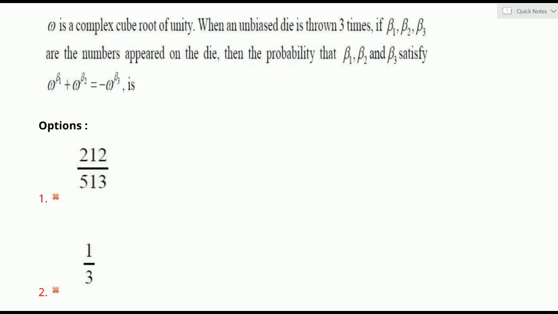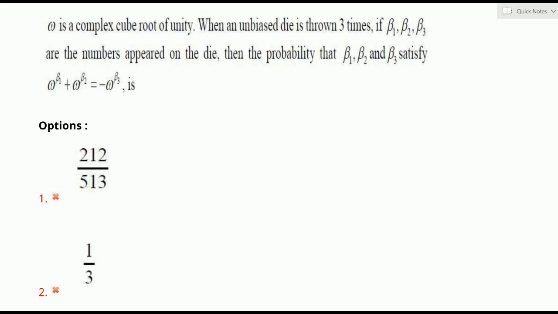Yes, look at this question. Omega is a complex cube root of unity. When an unbiased die is thrown 3 times, if beta 1, beta 2, beta 3 are the numbers that appeared on the die, you know, a die contains the events 1, 2, 3, 4, 5, 6. Then the probability that beta 1, beta 2, beta 3 satisfy the equation omega power beta 1 plus omega power beta 2 is equal to minus omega power beta 3.